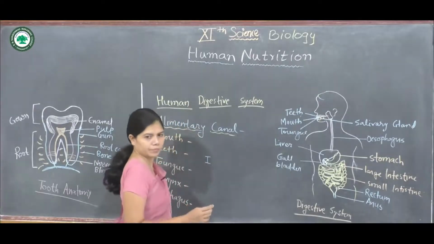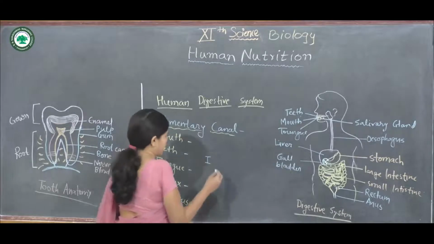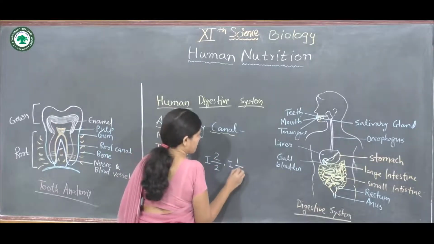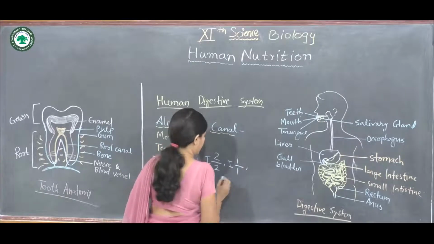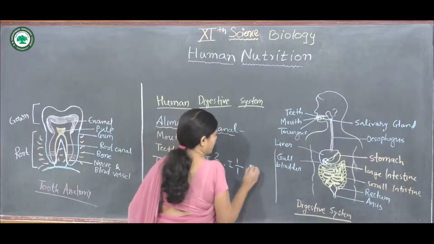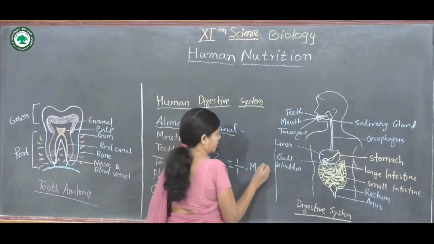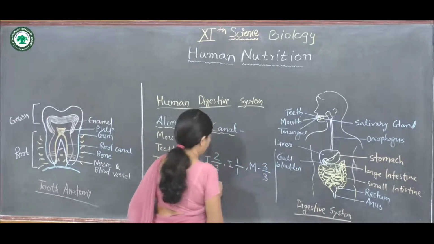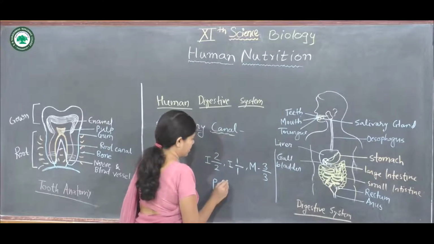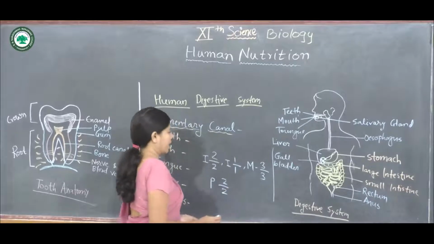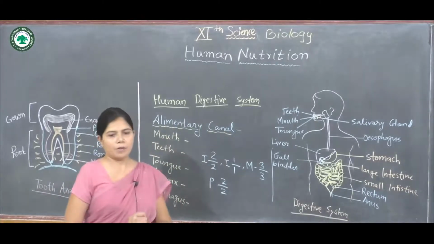I, C, PM, M. This is the formula of dental teeth.